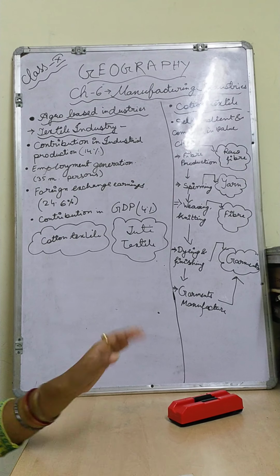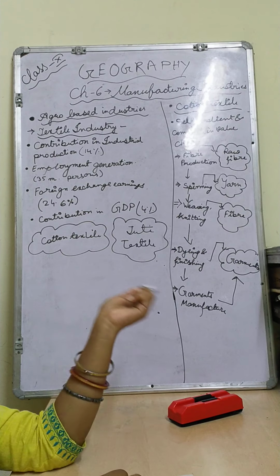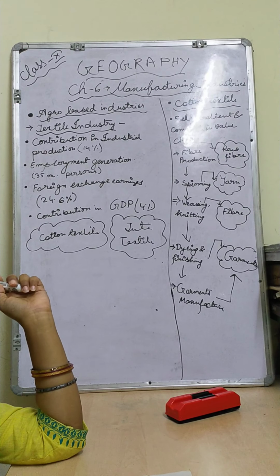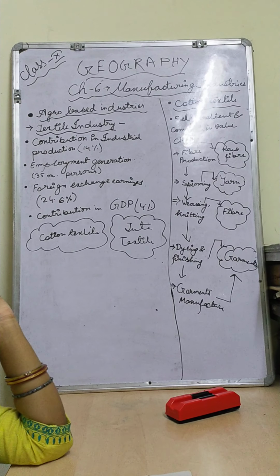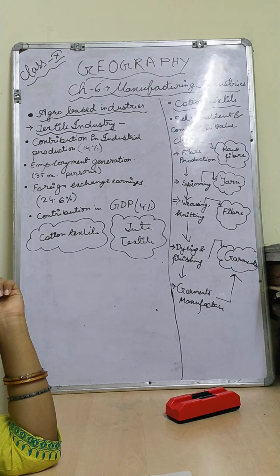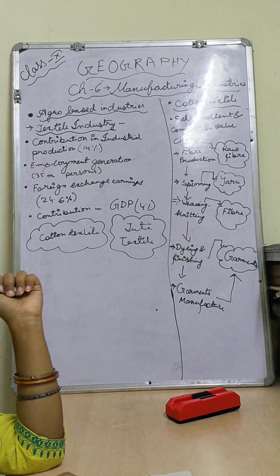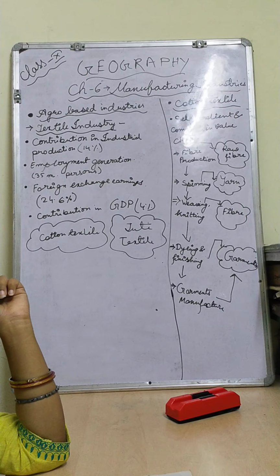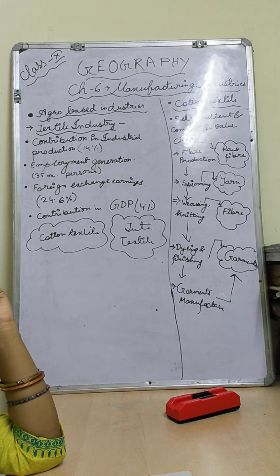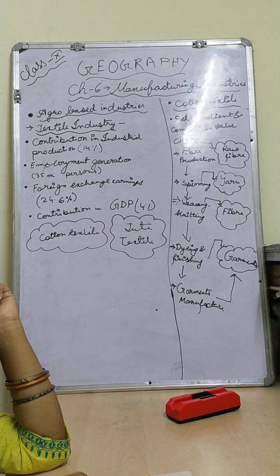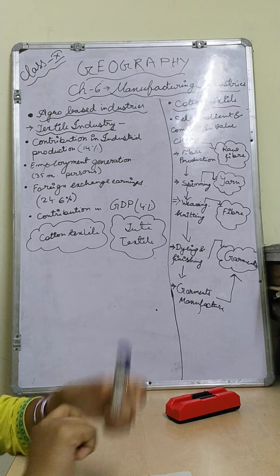Mostly this type of cotton textile industry has been concentrated, as I have already told. You can see from the map on page number 69 that most of these mills are located in Gujarat. Why? Because the raw material, cotton, is very famous over there. Gujarat consists of black soil, that's why in Gujarat and Maharashtra mostly the places have this type of weaving mills. And the price of those clothes is much less than in other places.